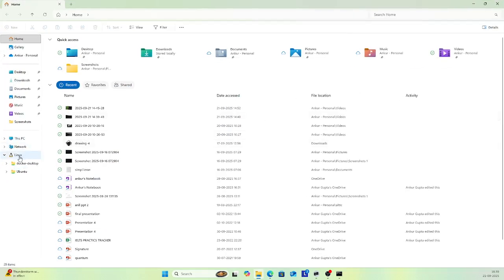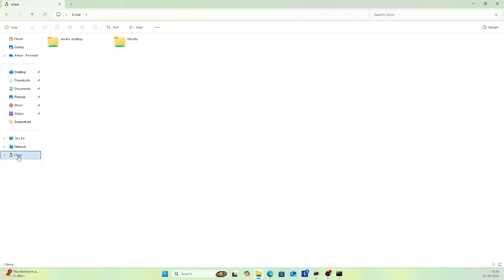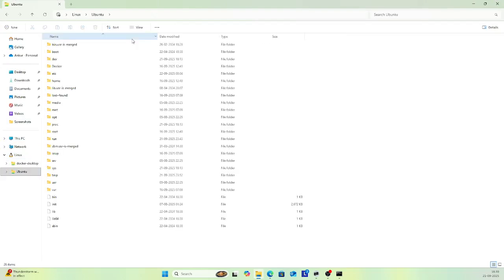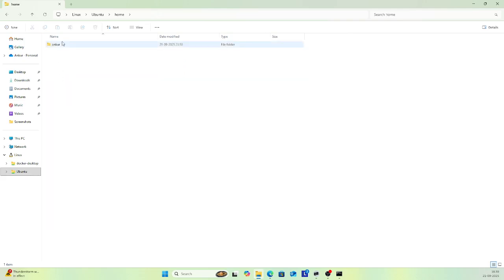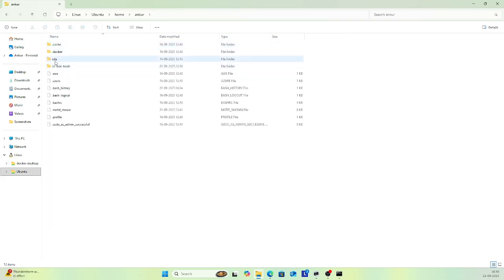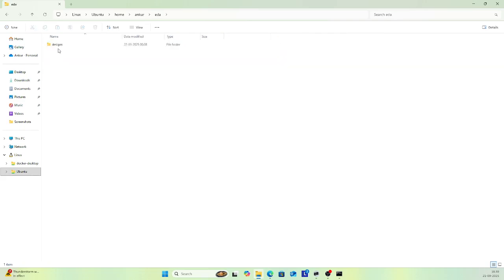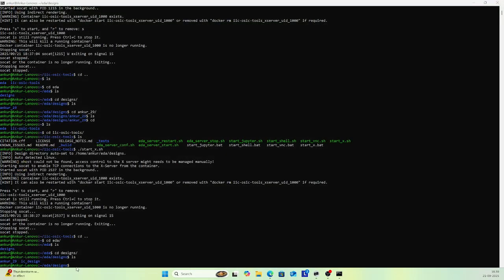Go into that Linux. Click here, go to Ubuntu and go to home, anchor, and this is the folder and the PDF folder. Anything you make here will be available in that Docker. It's available for you in here. So this is the basic tutorial for that.